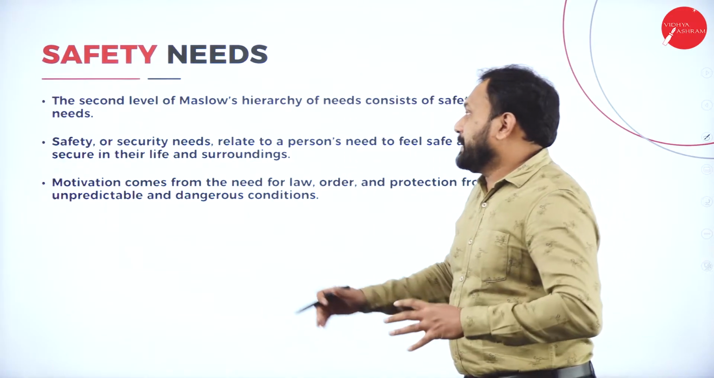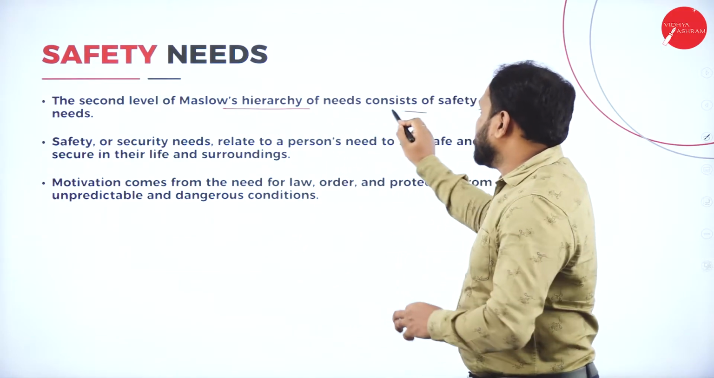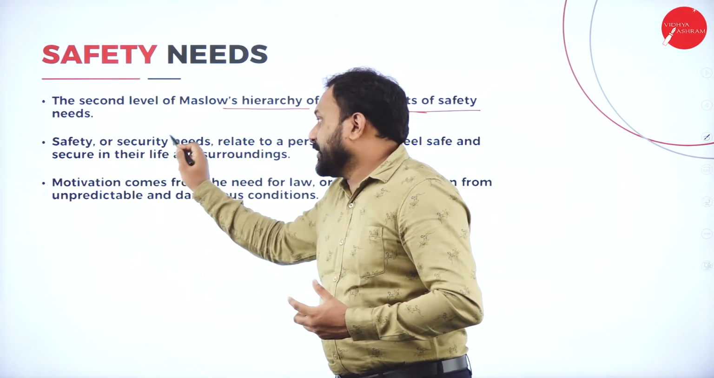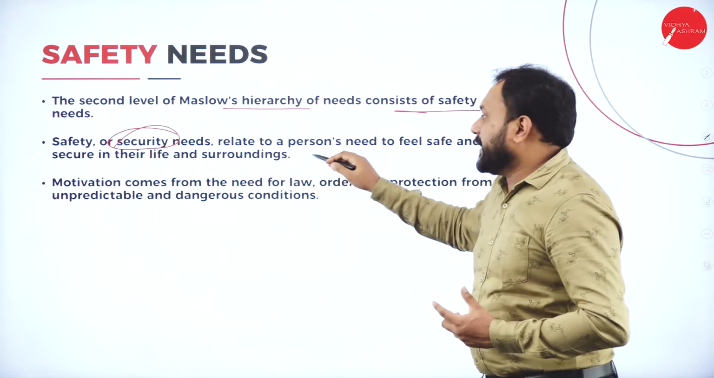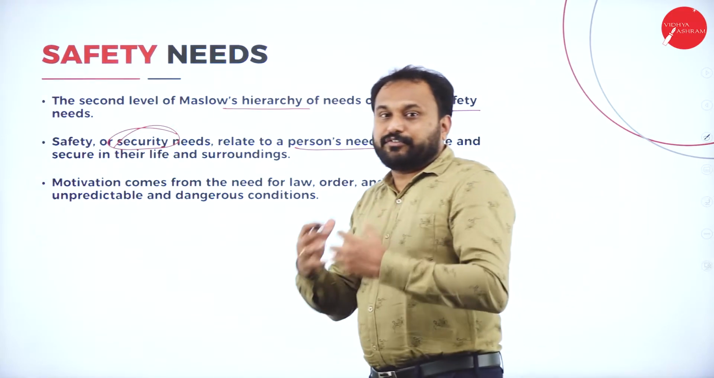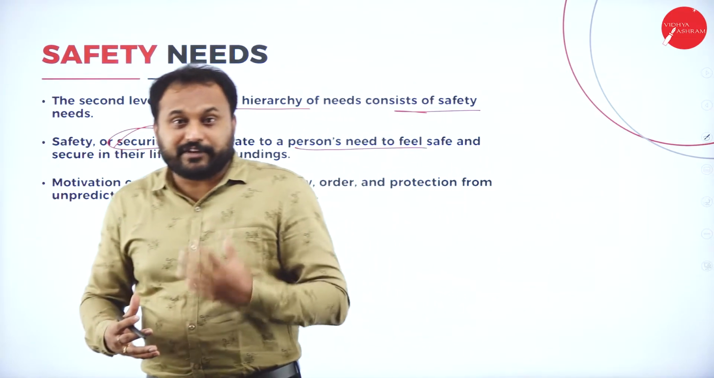The second level of Maslow's hierarchy of needs consists of safety needs. Now what is safety all about? Safety or security needs relate to a person's need to feel safe. That is what safety is.